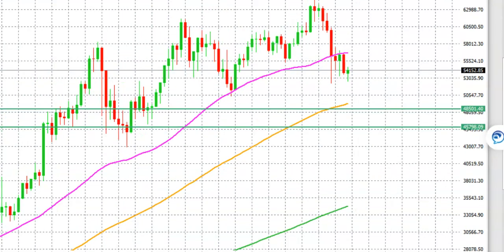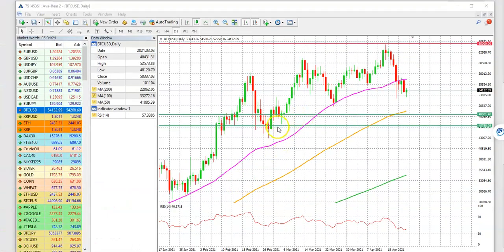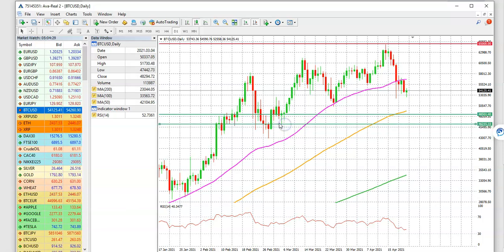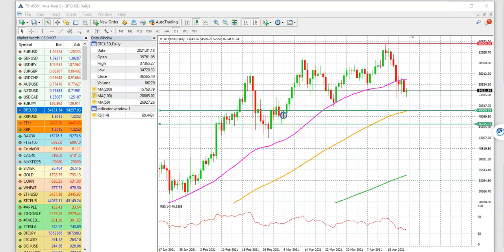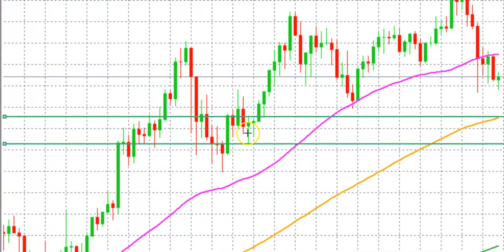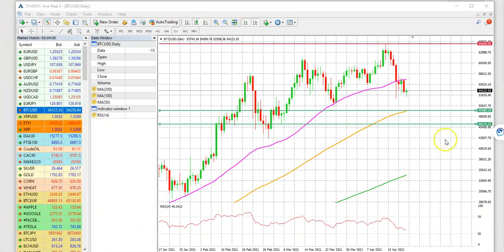Of course, we can redefine and fine tune that area a little bit more now. We can move this one a bit more like that, just covering the lows of this one, and over here we can move this one slightly more to the upside. So basically what I have done is I've encompassed the lines around this particular candle, the highs and the lows of this candle, because this is where we have seen that explosive move to the upside, and that is where I am keeping my focus.